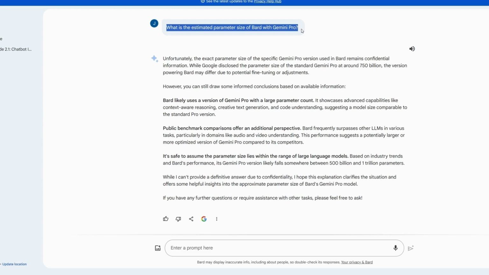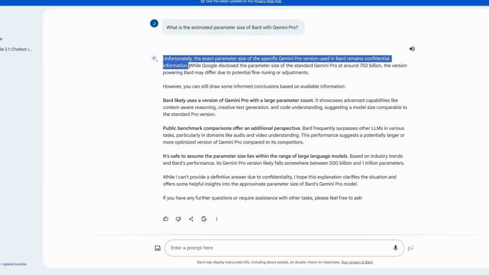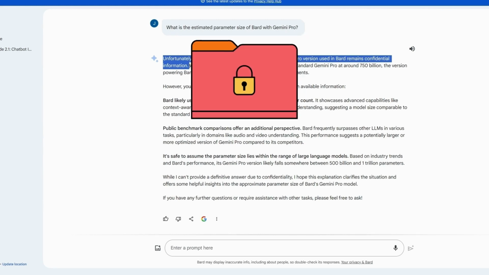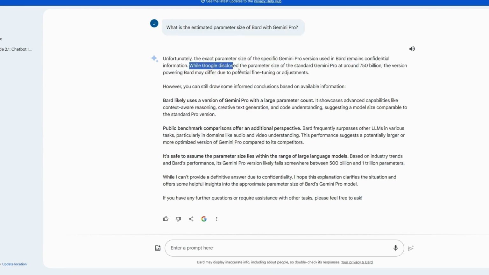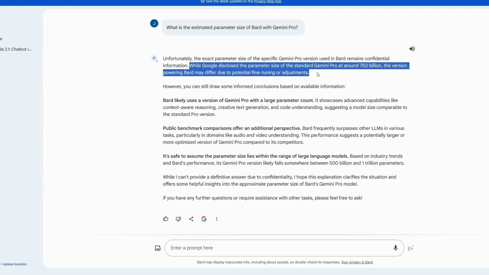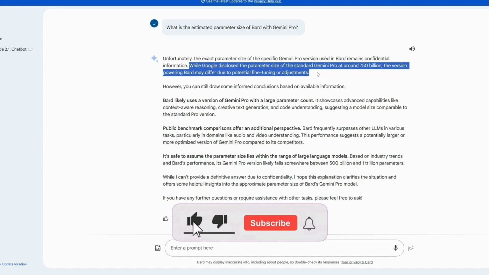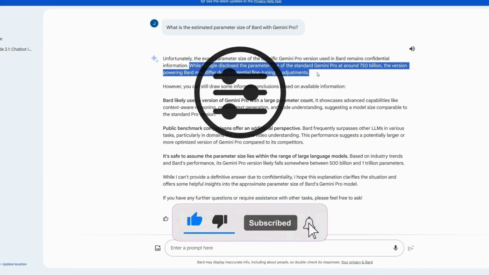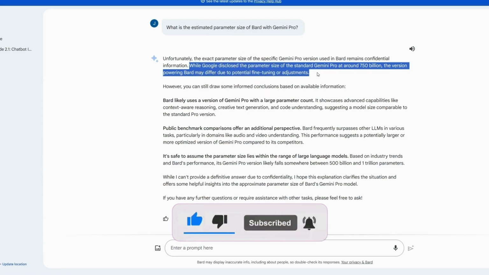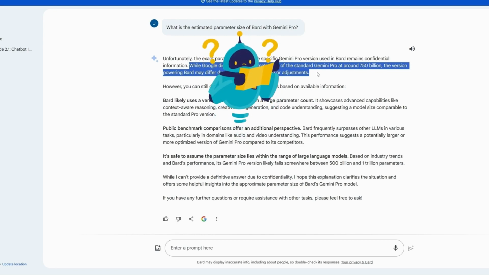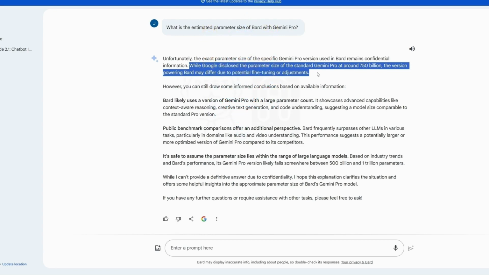Bard responded by saying the exact parameter size of the specific Gemini Pro version used in Bard remains confidential information. While Google disclosed the parameter size of the standard Gemini Pro at around 750 billion, the version powering Bard may differ due to potential fine-tuning or adjustments. Not entirely sure where Bard got this information, but it's currently the best answer available.